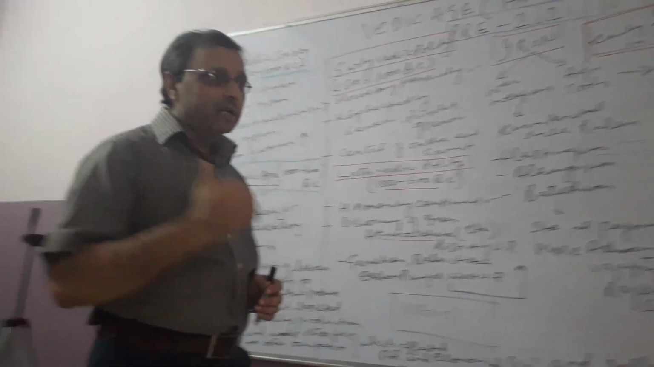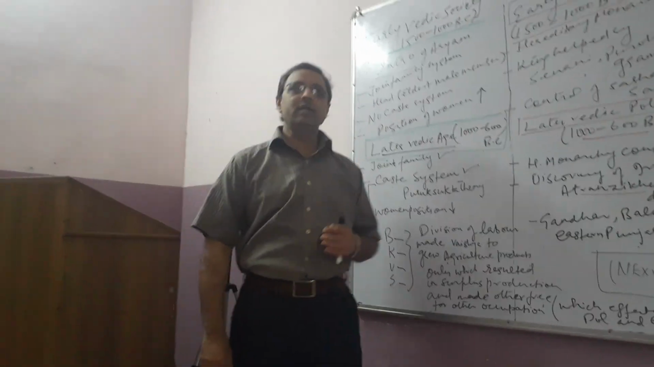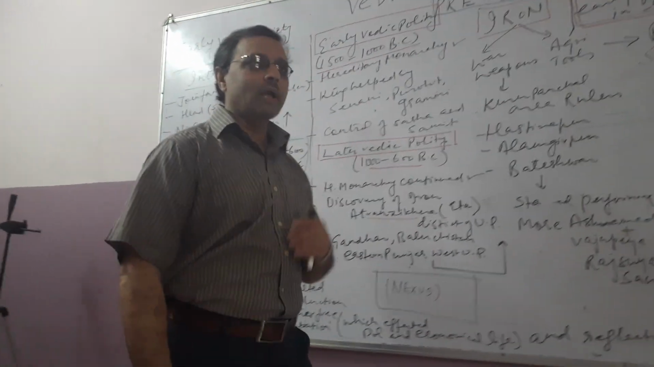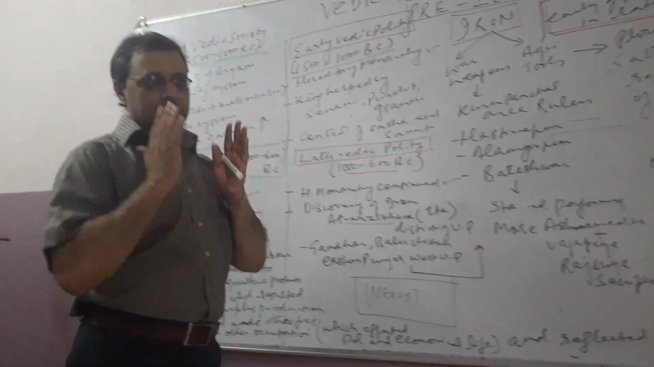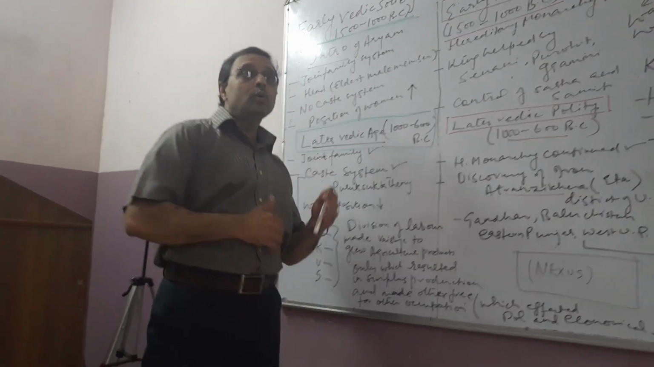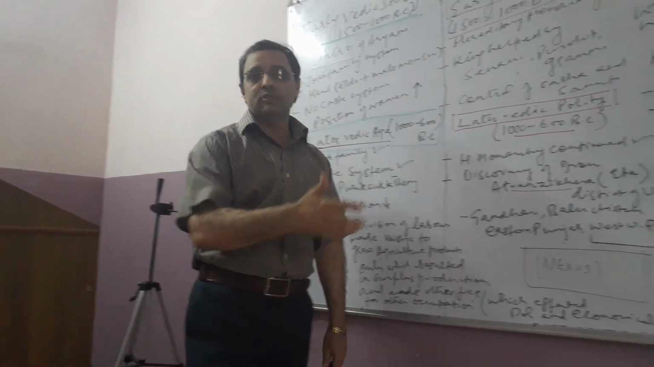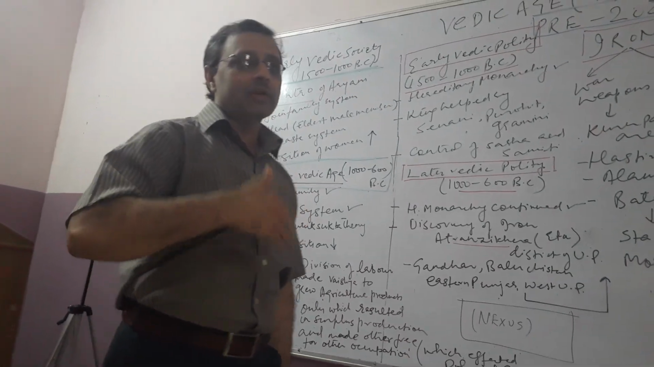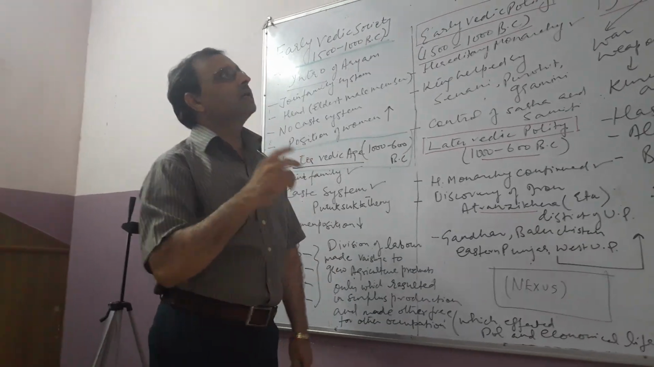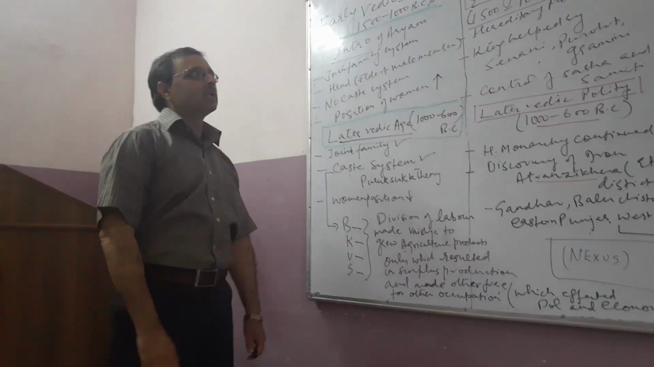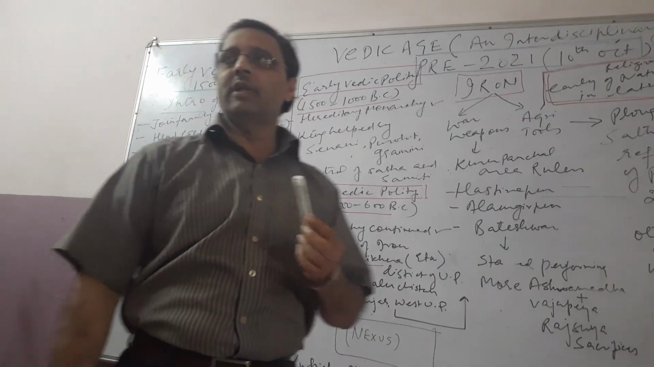So in 900 years, what happened in the society, what happened in the polity, what happened in the economy, and what happened in the religion, we will discuss. And not only we will discuss in a separate way, but how the society, polity, economy, religion affect each other also. How they affect the polity, how the polity affects the economy, or how the economy affects the religion. So that is the interdisciplinary approach. And the topic is the Vedic age in the perspective of interdisciplinary approach.